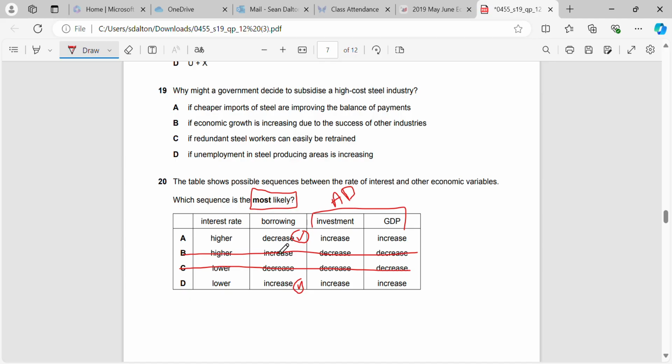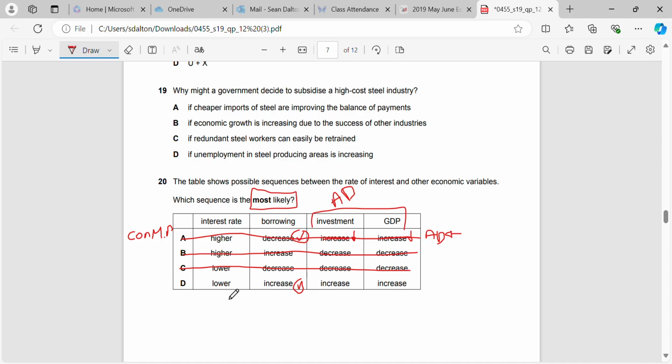Now, if the interest rate is higher and the borrowing decreases, that is a contractionary monetary policy. Okay, and that would mean that AD should move to the left. What we know about AD moving to the left is that the components of AD should decrease, so we'd expect investment to go down if we're borrowing less money, obviously. And therefore, because AD goes left, we'd expect our GDP to decrease as well. Okay, so that one is wrong.